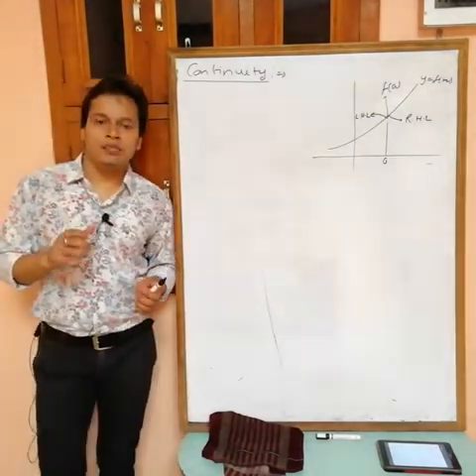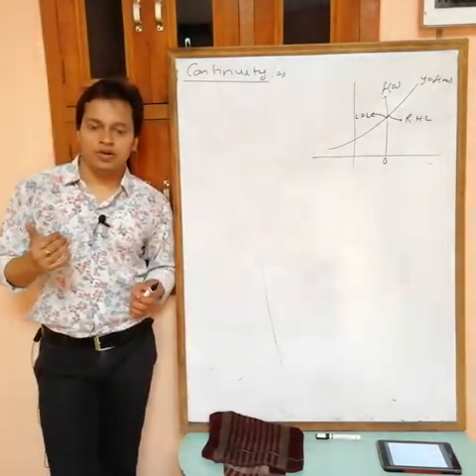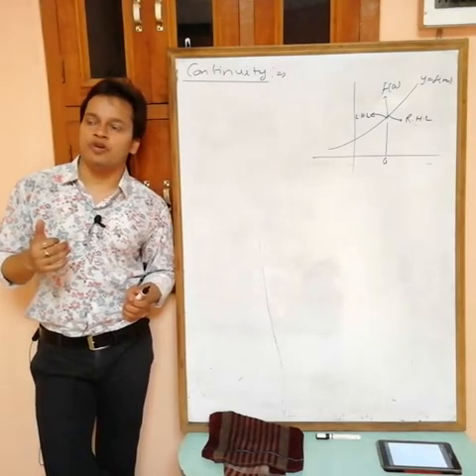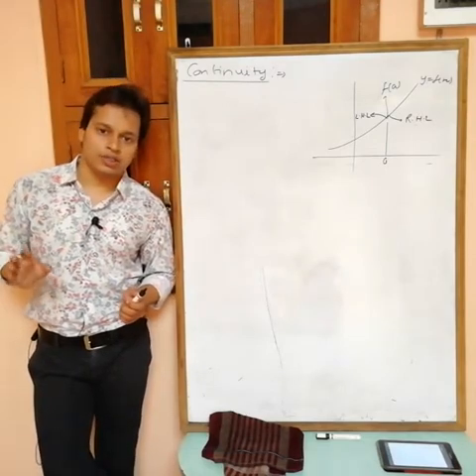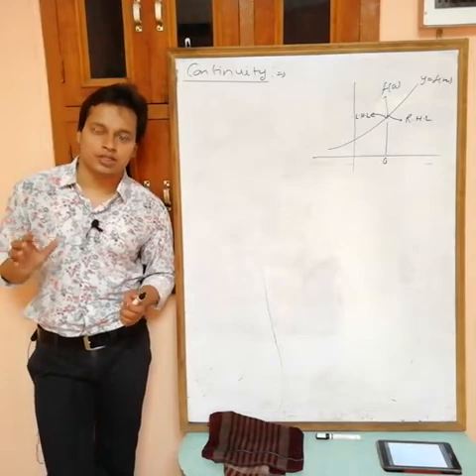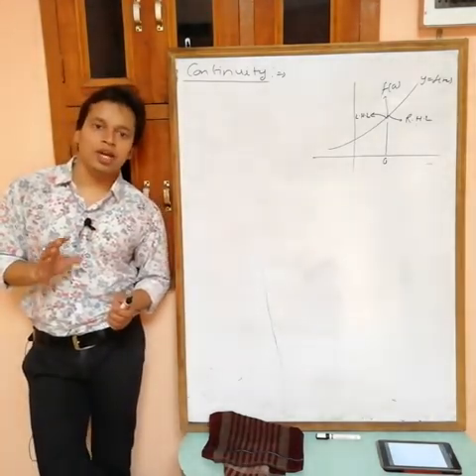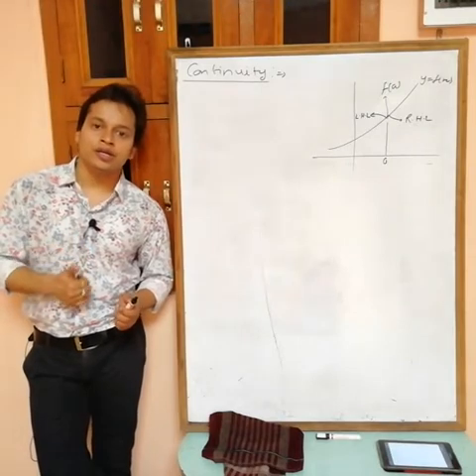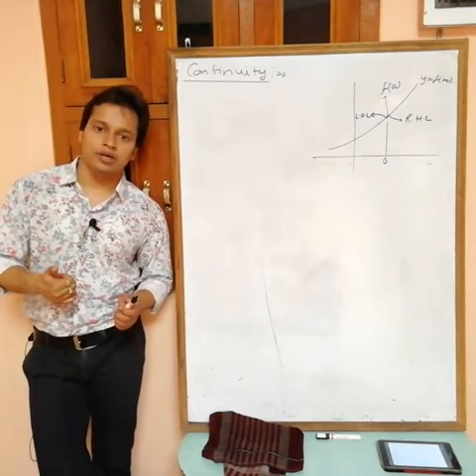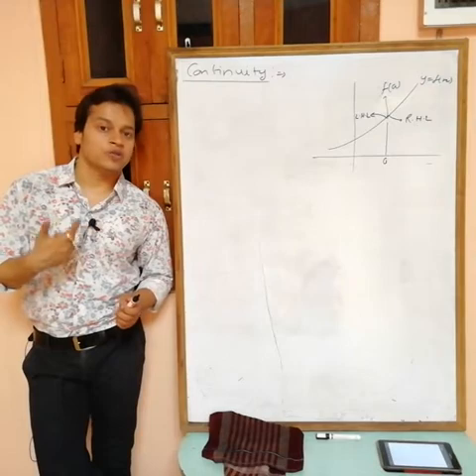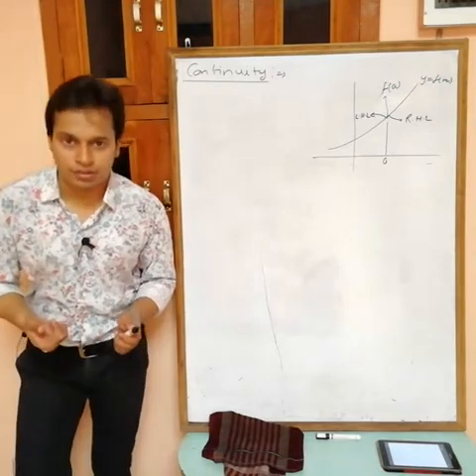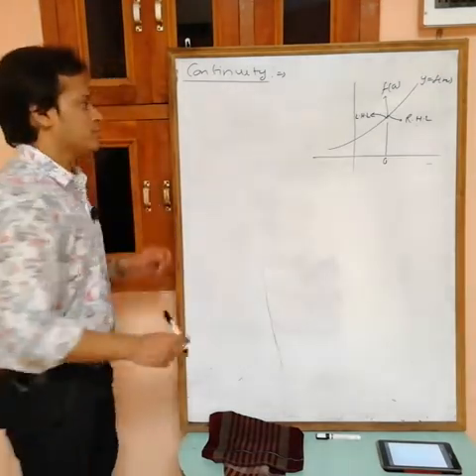Actually, in limit and continuity there is only one difference. In limit we have the formula that LHL equals RHL, then the limit is said to exist. It means in limit, f(a) doesn't matter, but in continuity f(a) matters. The limit must be equal to f(a), then it becomes continuous at x equals a.